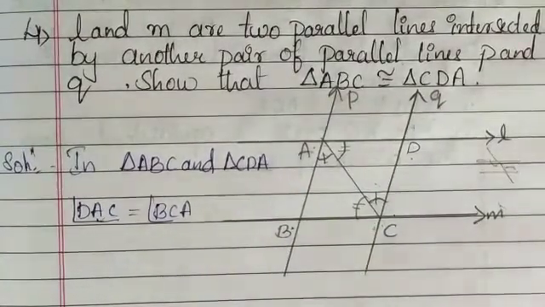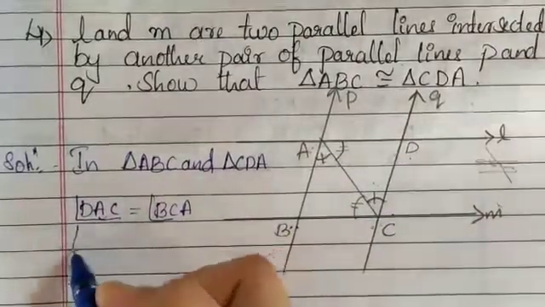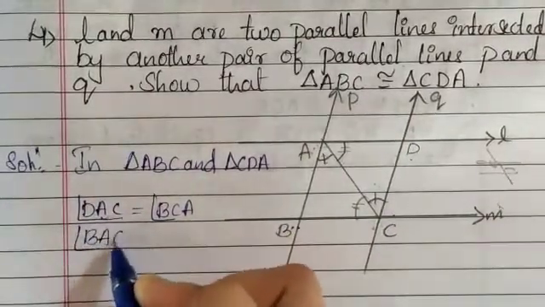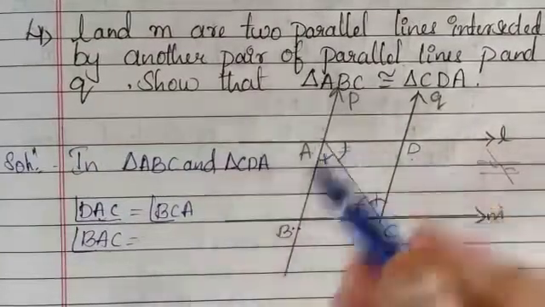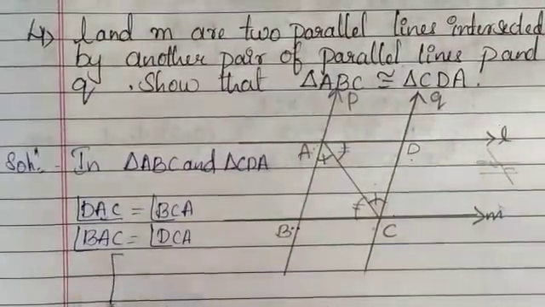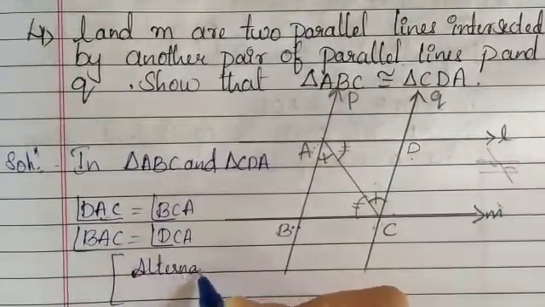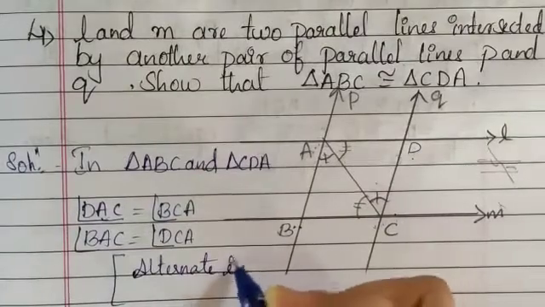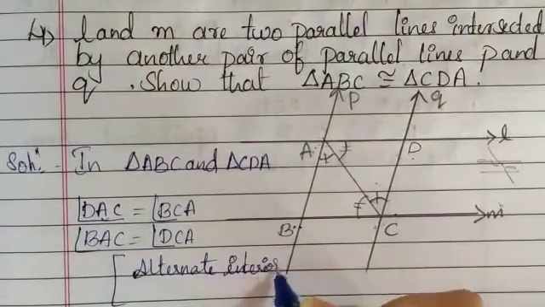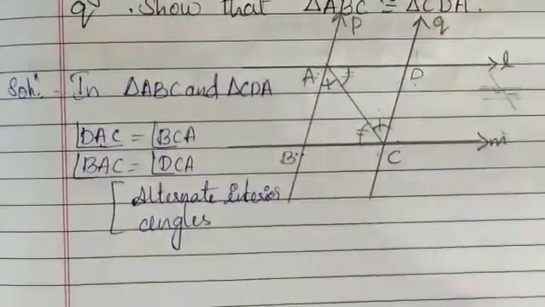Similarly, the second one is angle BAC is the same as angle DCA. For this condition I am writing here, those two are alternate interior angles. Hence, those two are equal.